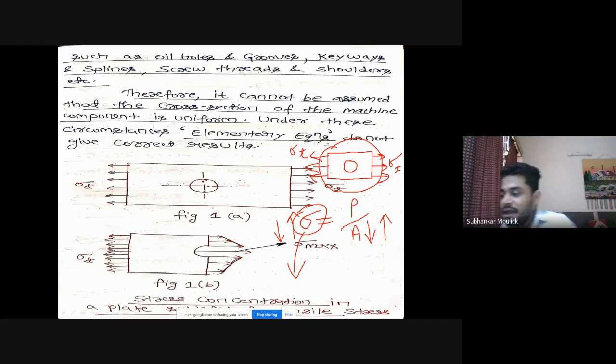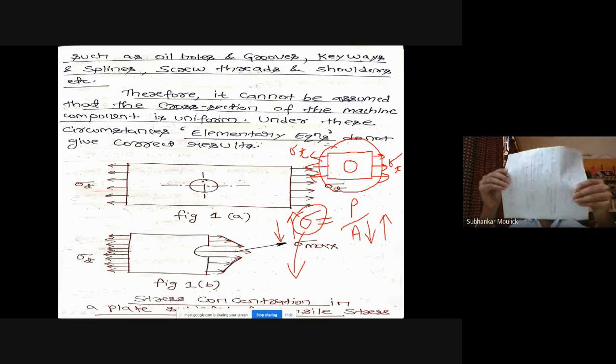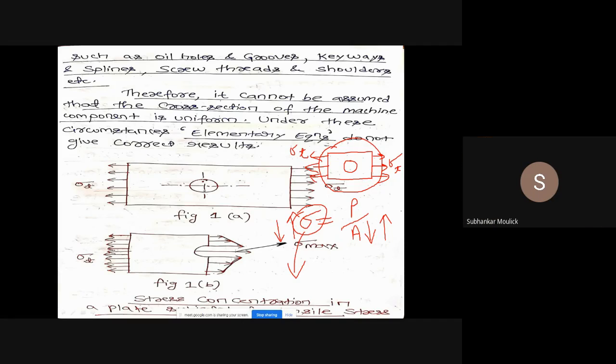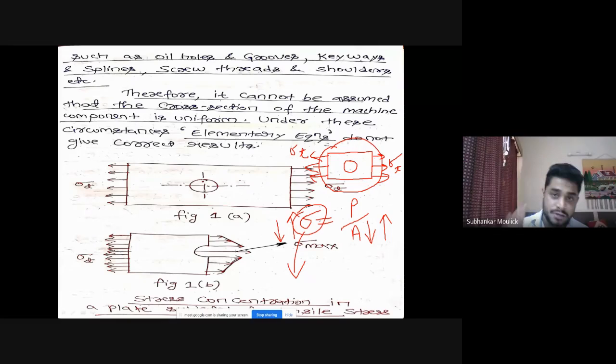Fine. Earlier case, I was having a plate. If I try to pull this plate, a certain discontinuity in the plate means you have to disturb the cross section of the plate. How can you disturb it? You can disturb it by making a small hole in the plate.